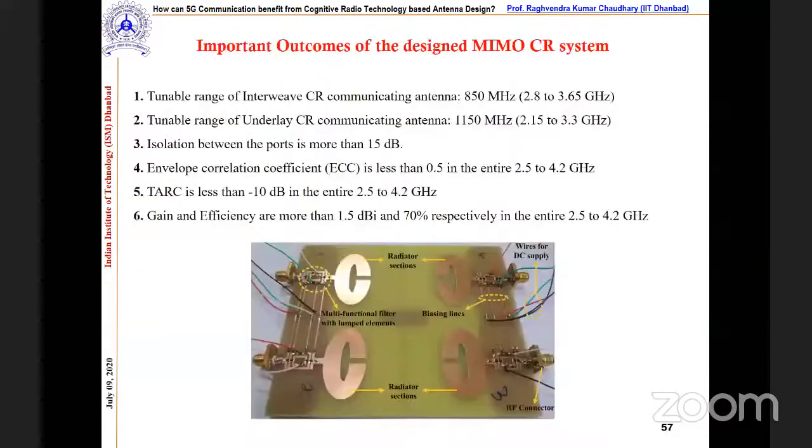So in this way, what I can conclude is that we developed a tunable interweave communicating antenna, with tunability of 2.8 to 3.65 GHz, whereas for the underlay the tunability is 2.15 to 3 GHz. We are managing it in a wide range so that we can cover the spectrum. Isolation is 15 dB, ECC is less than 0.5, and gain is 1.5, which we are supposed to increase.